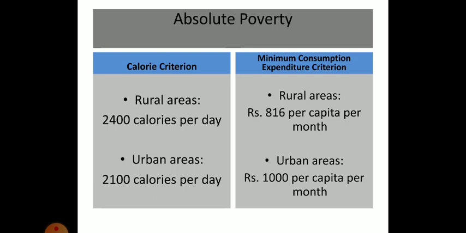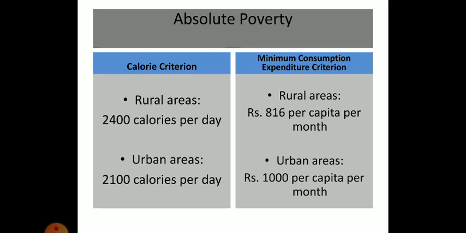Absolute poverty can be further divided into two criteria. So it can be explained on the basis of two criteria. One is the calorie criterion and second is the minimum consumption expenditure criterion. In case of calorie criterion, the definition goes that in India, in rural areas, it is 2400 calories per day, and in urban areas, it is 2100 calories per day, of course, per person.